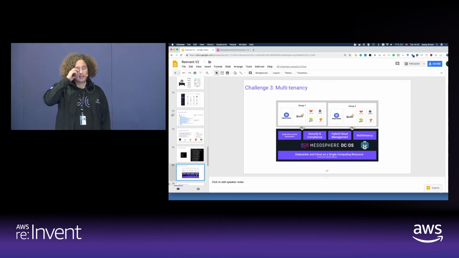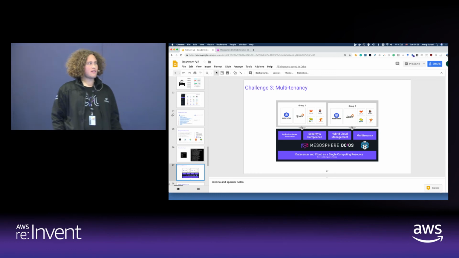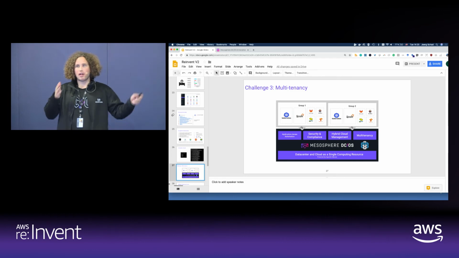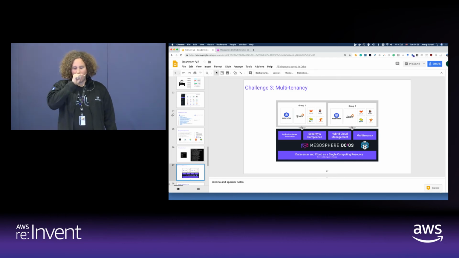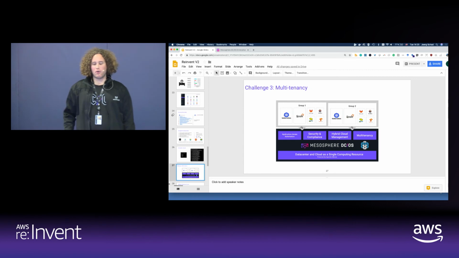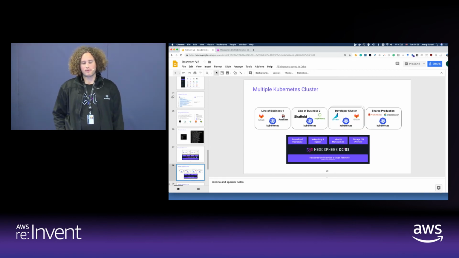Next challenge is actually multi-tenancy. In most organizations, we not only have one stack, we have different lines of business, each requiring their own instance, their own subclusters. For example, their own Kubernetes cluster. A typical deployment we see is that each line of business has its own Kubernetes cluster.